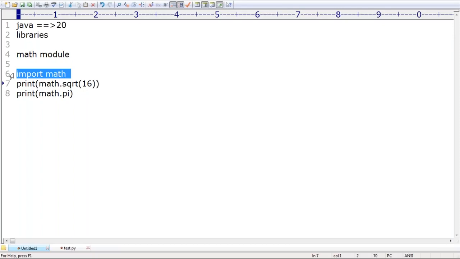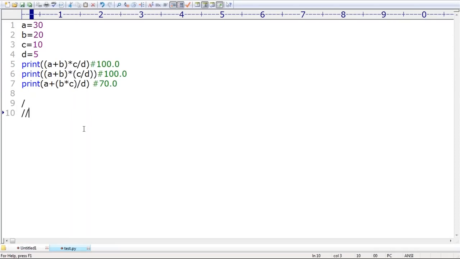These modules are part of the Python library, but by default not available to our application. If you want these modules in our application, compulsory we require to import them. They are by default available to our Python, but not available to our program. So compulsory we require to import, and then only we are allowed to use that particular module.